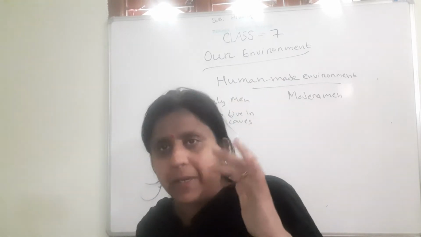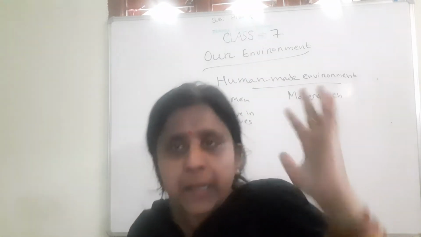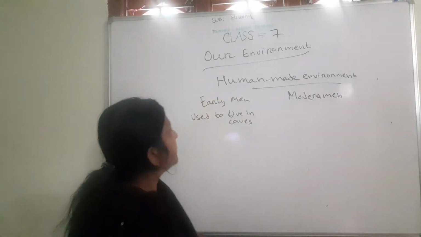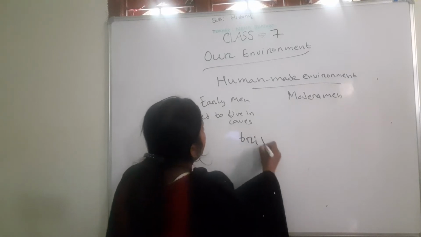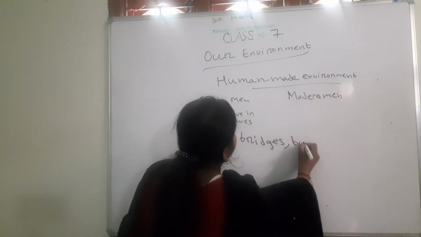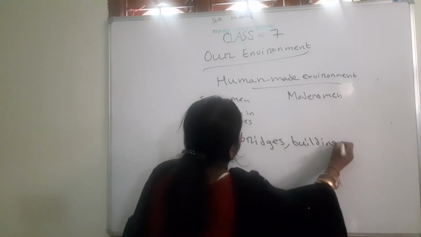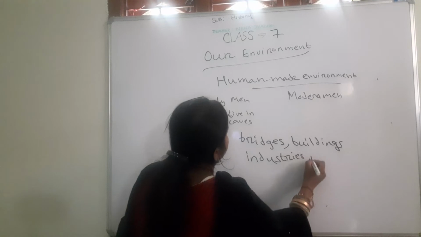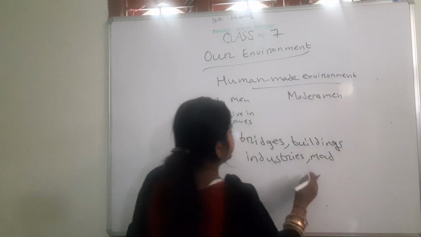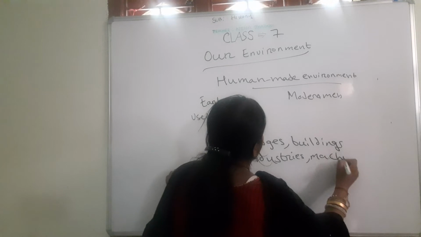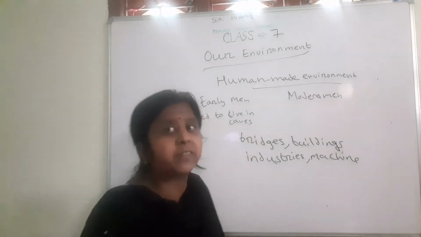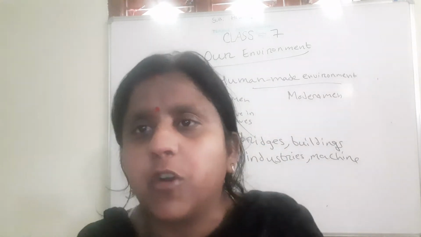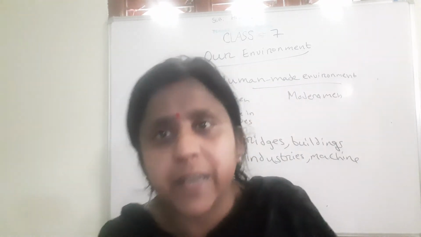The human-made environment includes buildings, bridges, industries and machines. These are made by human beings, or not? They are all human-made environment. Yes or no? Environment comes from the French word envoyer, which means neighborhood.